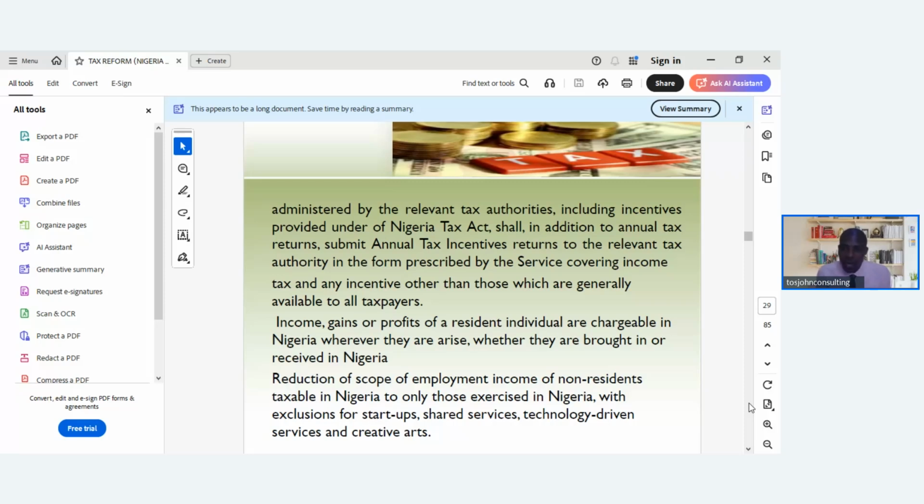Reduction of scope of employment income of non-residents: taxable in Nigeria only for those exercised in Nigeria, with exclusions for startups, shared services, technology-driven services, and creative arts. So these are the exclusions from the income tax: startups, shared services, technology-driven services, and creative arts. Remember, we brought you 50 exemptions under the Nigerian Tax Reform Act. So this is one of them.